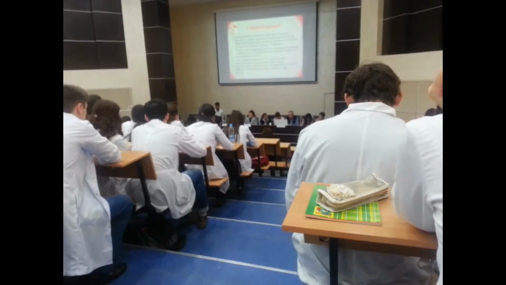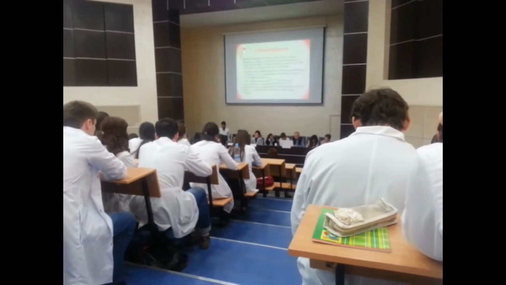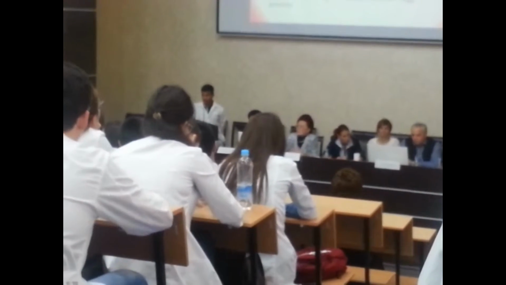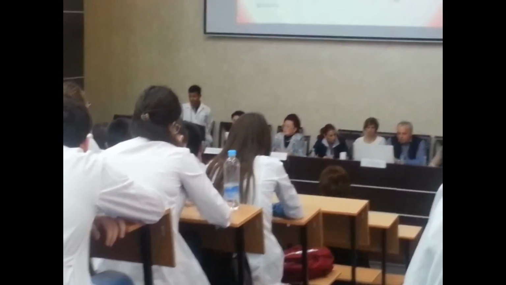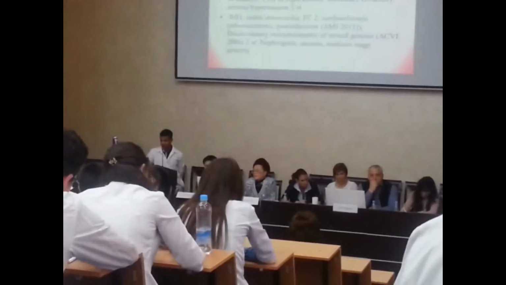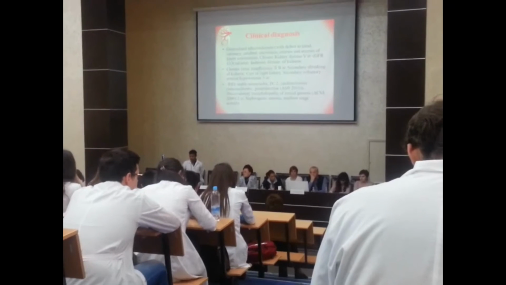Ischemic heart disease, stable stenocardia, functional class 2, atherosclerotic post-infarction cardiosclerosis, acute myocardial infarction in 2011, dyscirculatory encephalopathy of mixed genesis, and second stage of acute cerebrovascular insufficiency. Nephrogenic anemia, medium stage.